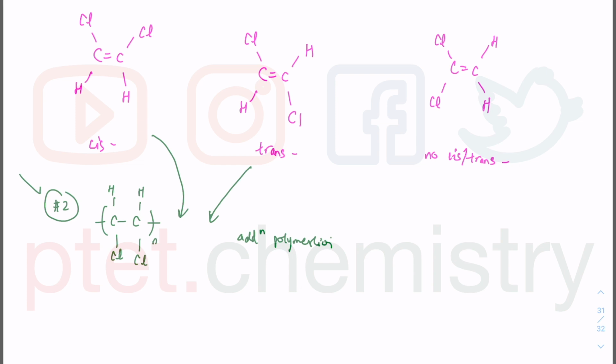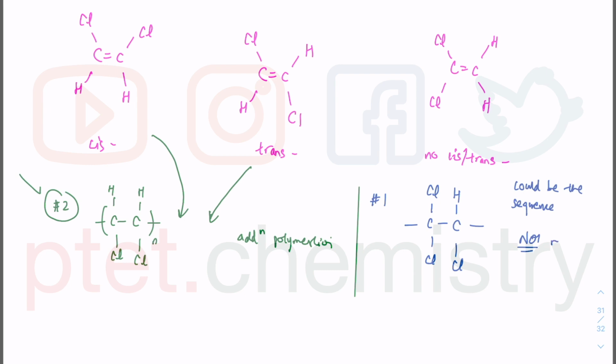How about option 1? So when I look at option 1, let's see, what do I have in option 1? I have CC, Cl, Cl, and HCl. So this looks tricky. Be very careful. They are saying which one could be the sequence. Could be the sequence. They are not saying the repeat unit. So make sure you do not get confused about this. The repeat unit is not this. They are just saying could be the sequence or will be seen along the polymeric chain. Remember that you have a mixture of all these 3. So it's not either one. It's all of them mixed together.